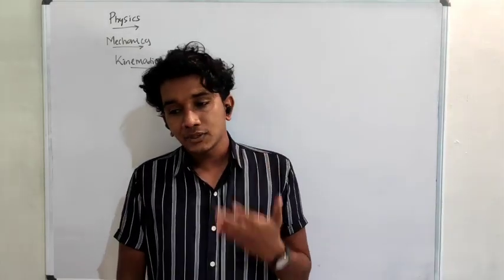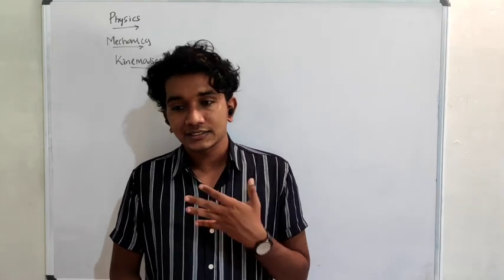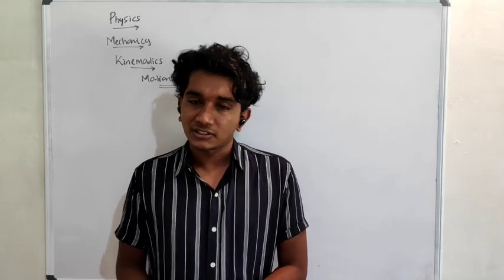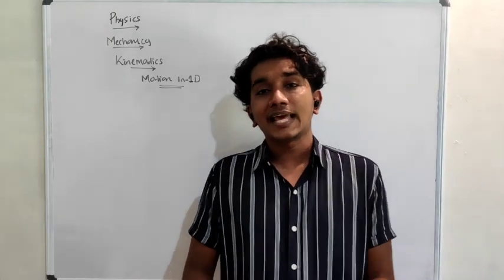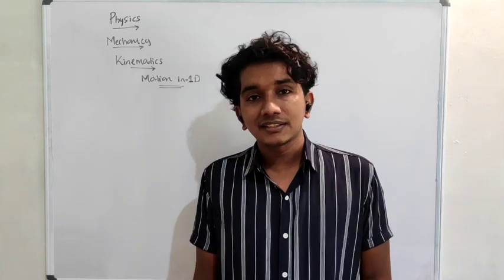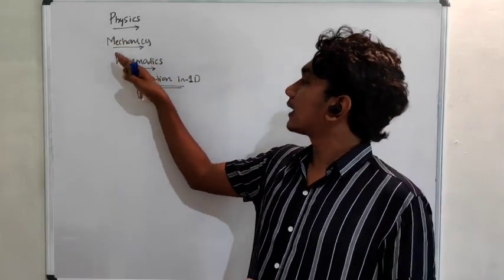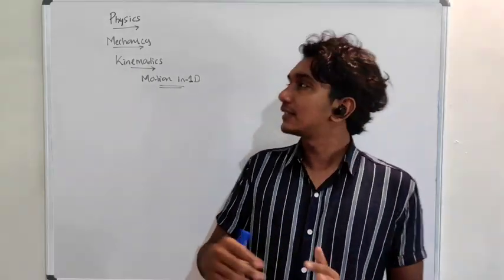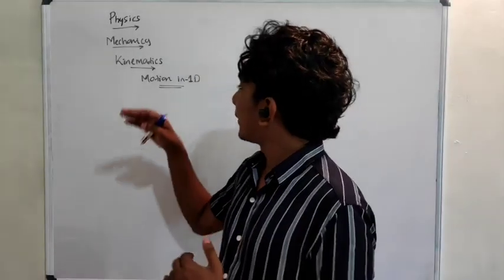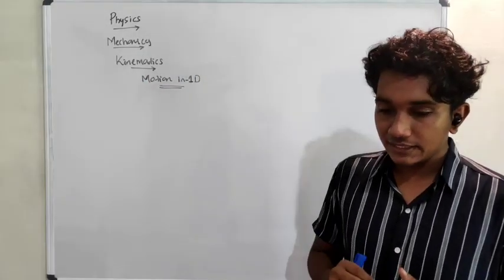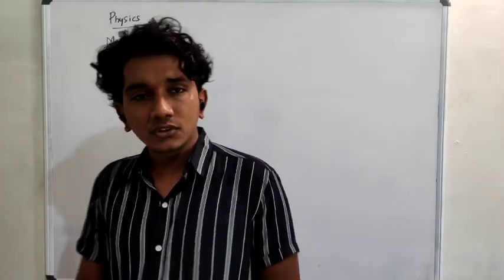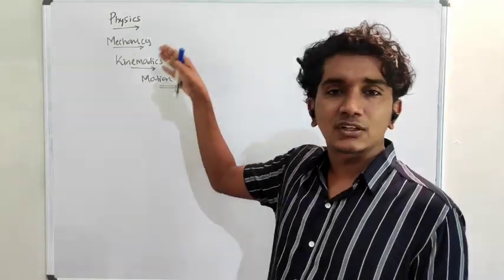I'm going to start mechanics, and ma'am already started measurement and dimension analysis. Mechanics is the portion where we discuss something moving, some object moving. In mechanics, there is one subtopic, kinematics. In kinematics, I'm going to discuss motion in one dimension. What is the meaning of kinematics? Something is moving, that is kinematics. You don't have to worry about any of these words. They are pretty common words, right?